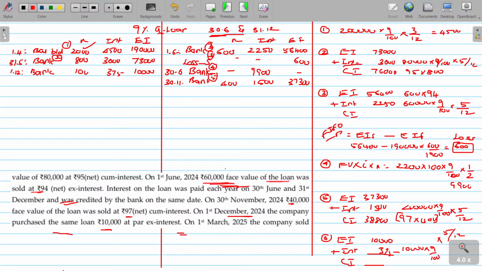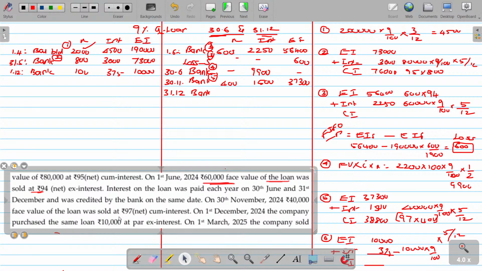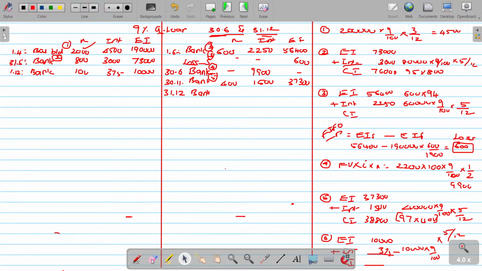Again we go for the 1st March. 1st March means in between we get what? Interest payment date. So on interest payment date you will get the interest in the bank. How much interest will you get? As on the date, how many rupees worth of debentures you have at face value, on that interest is calculated. Clear?